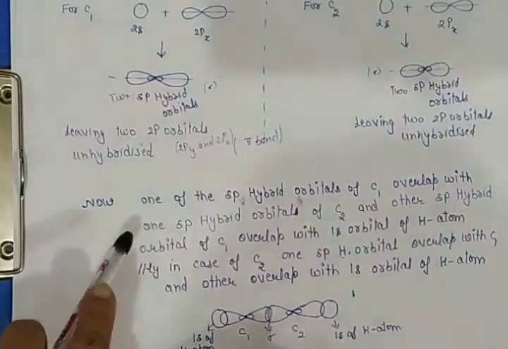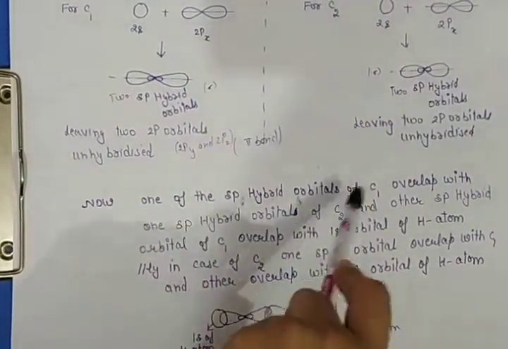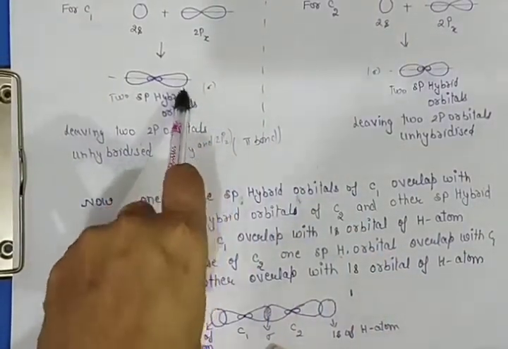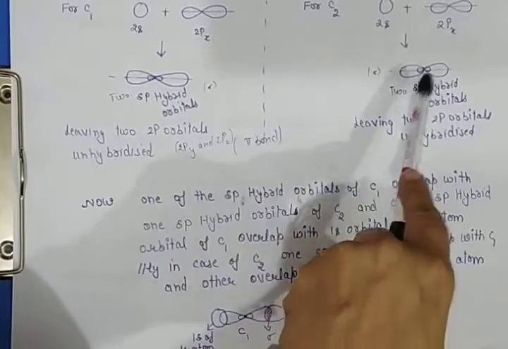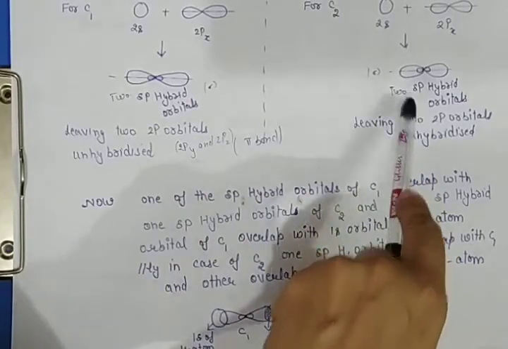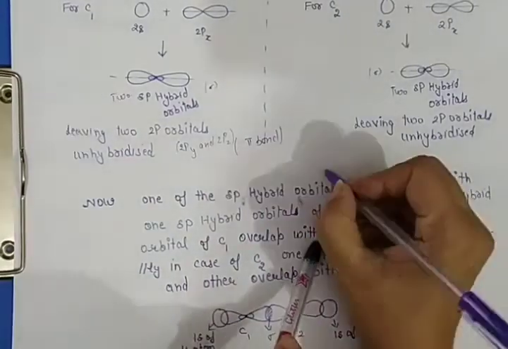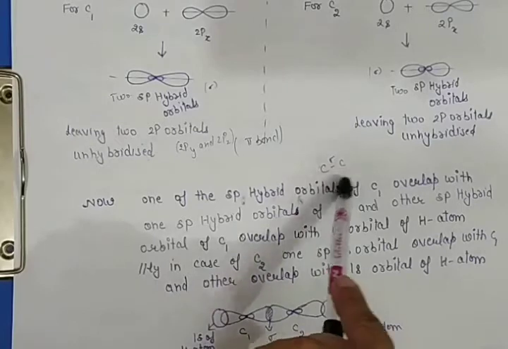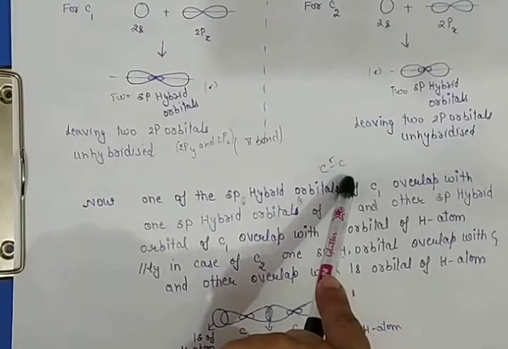So let us now see the next one. One sp hybrid orbital of C1 overlaps with one sp hybrid orbital of C2 to form the carbon-carbon sigma bond. One sigma bond between both carbons is done.